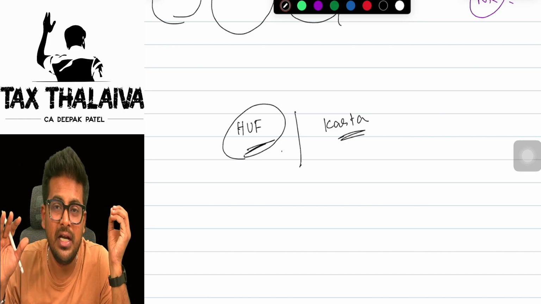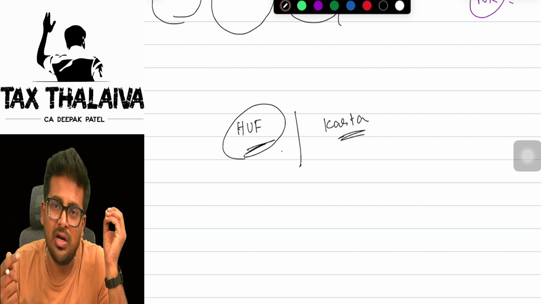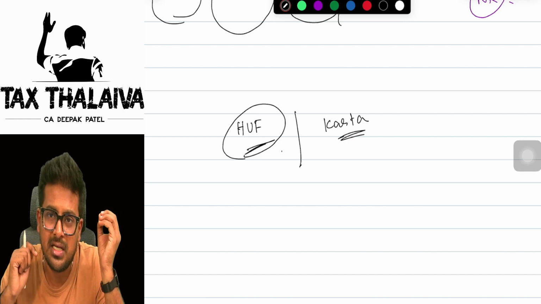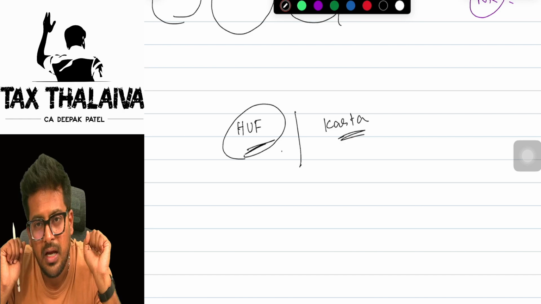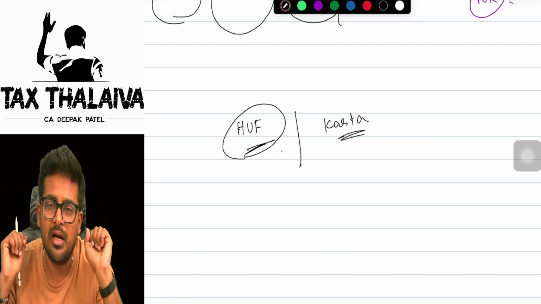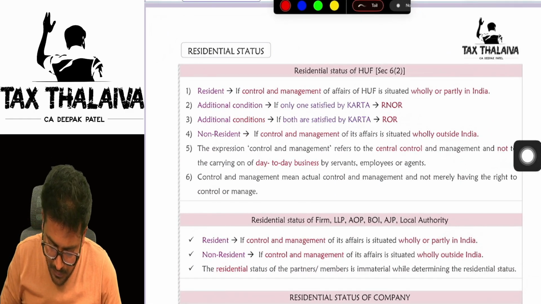But if the Karta does not satisfy even one additional condition, or even if one is satisfied but the other is not, in that case, the HUF will become resident but not ordinary resident. If the control and management is totally outside India, then the HUF will become non-resident. I hope that is clear.